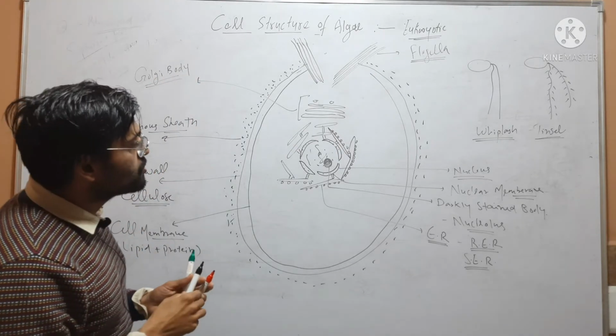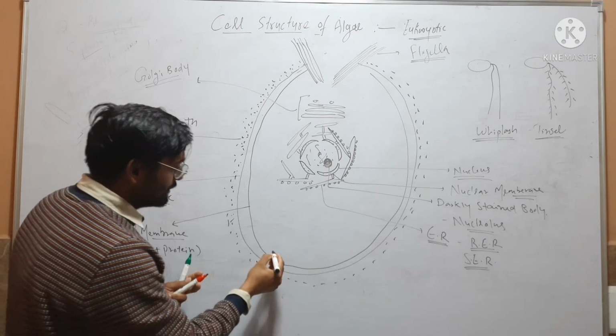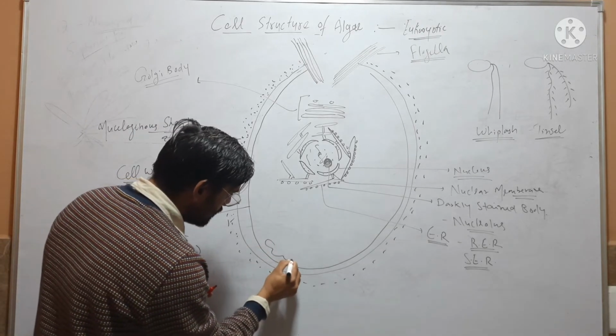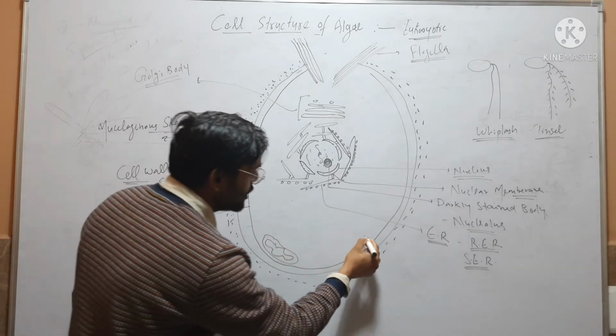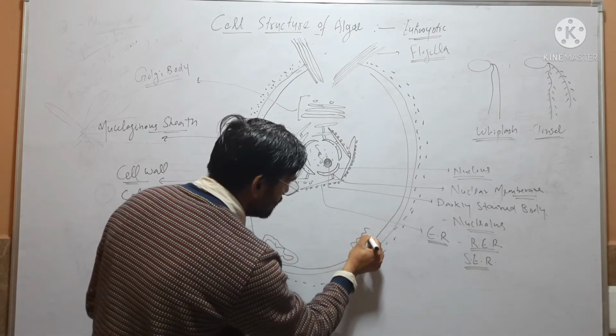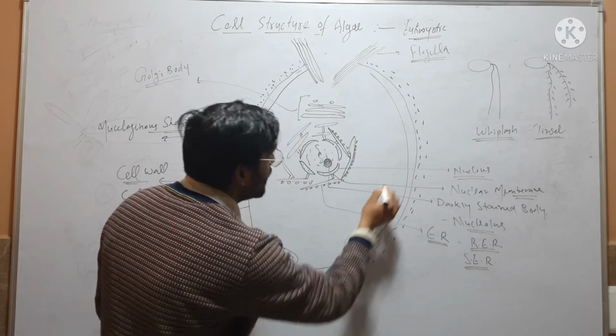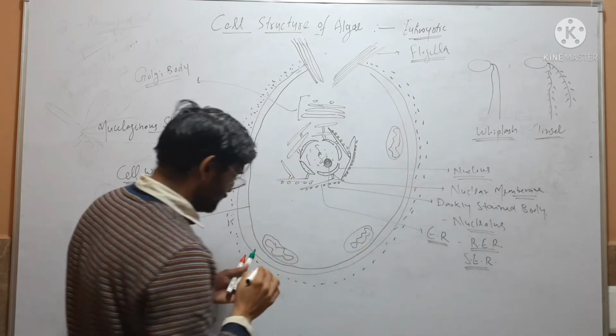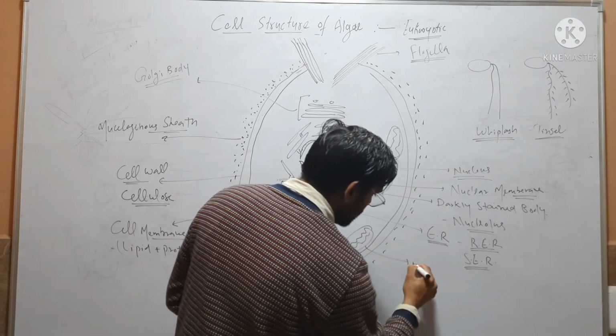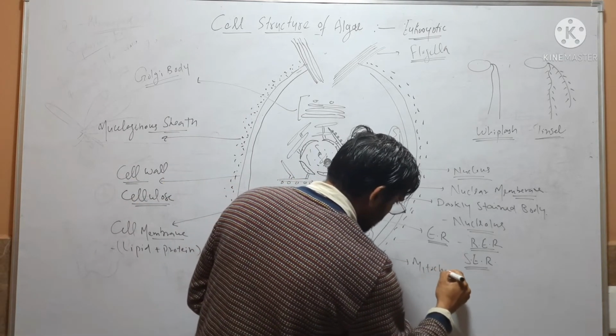This cell also has a distinct double membranous respiratory organelle, that is mitochondria. So distinct mitochondria are also there,